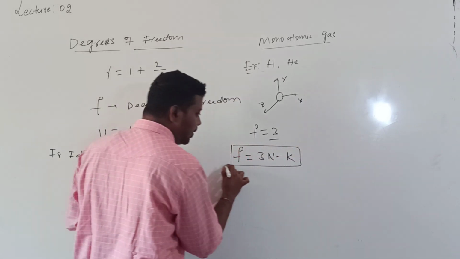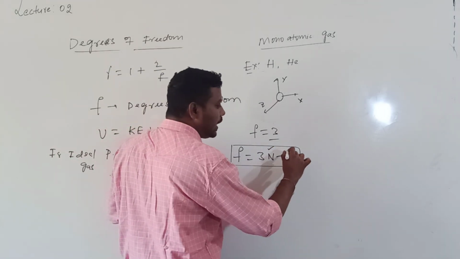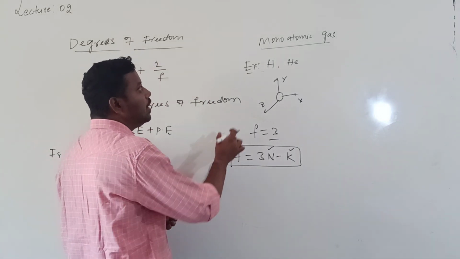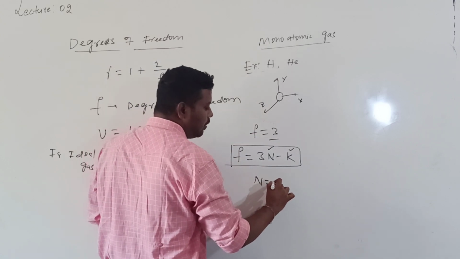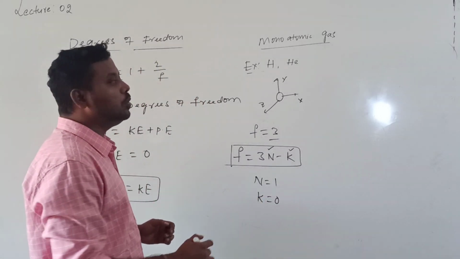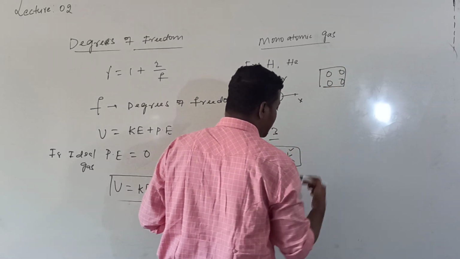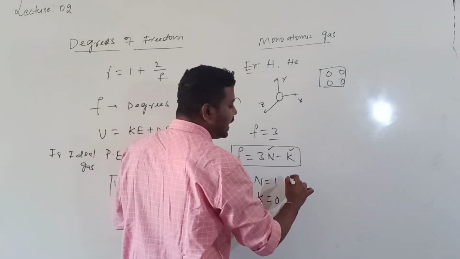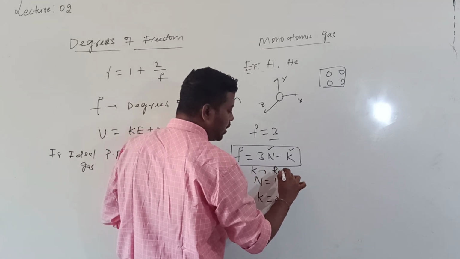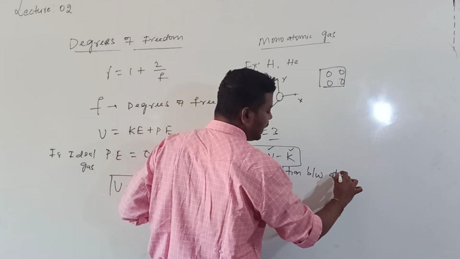This is a general formula, where n is the number of atoms and k is the number of independent relations between the atoms. For a monoatomic gas, n is equal to 1, that is a single atom, whereas k is equal to 0, because in a monoatomic gas there is no relation between the atoms.